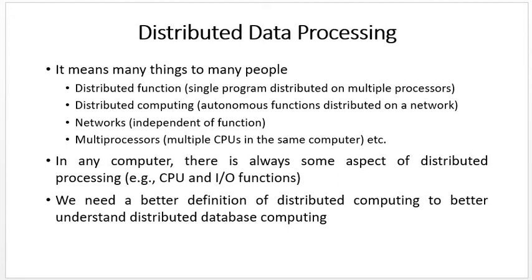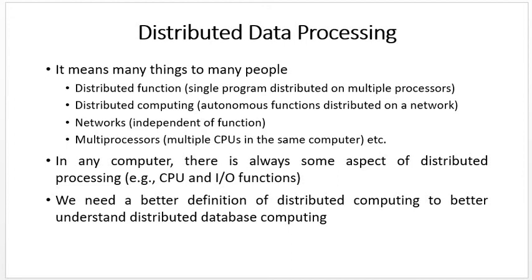It means many things to many people: distribution of function, distributed computing, a network, a multiprocessor, multiple CPUs in the same computer. In a network, independent functions, distributed computing, autonomous functions distributed on a network, distributed function, a single program distributed on multiple processors.